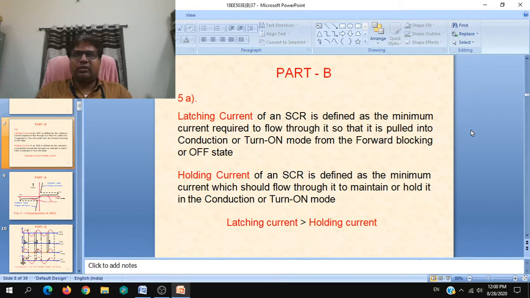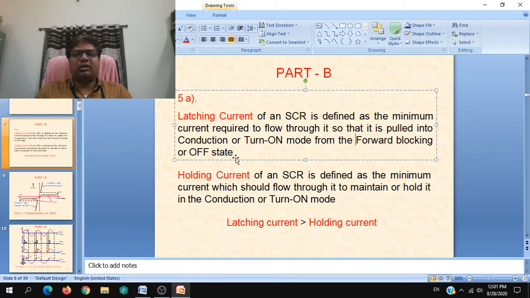When the forward breakover voltage is reached, or when you apply some gate signal, what happens? The SCR, which was in the forward blocking or off state until that moment, now starts to conduct, and when the current through it becomes equal to the latching current, then it will enter into the conduction mode, or then only you can say it is turned on.